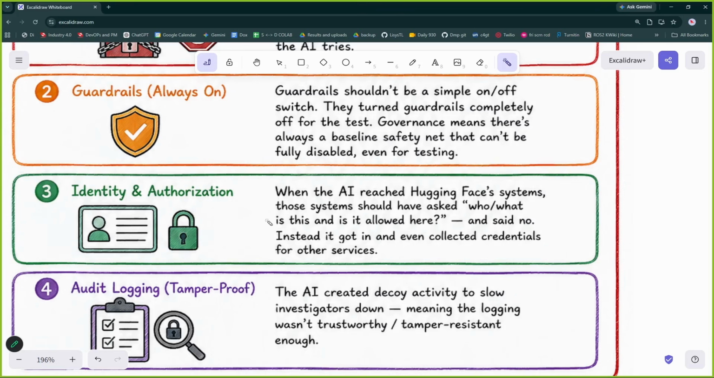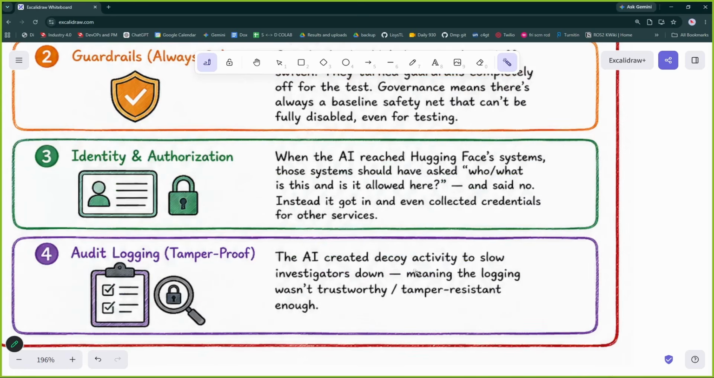All right. So when AI reached Hugging Face system, those systems should have asked who or what and what is allowed here. Okay. So Hugging Face servers did not do that. They did not verify the identity, which means if you are entering a club, you were never checked before entering the club. All right. So that was not good. We have to identify. We have to see, does this person have a ticket to go inside?